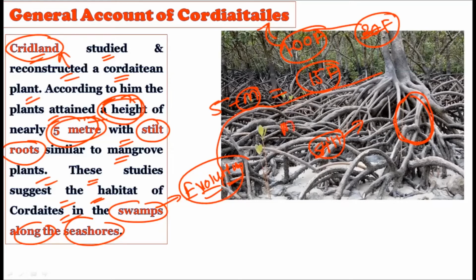Whatever the mangrove plants are which are growing along the seashores, they were showing the presence of stilt root, or those roots which come out of the ground and support the plant. So from this point we can conclude that the members of the Cordaitales were also showing the presence of the stilt root, or they may also have shown a similar type of habitat just like today's mangrove plants.